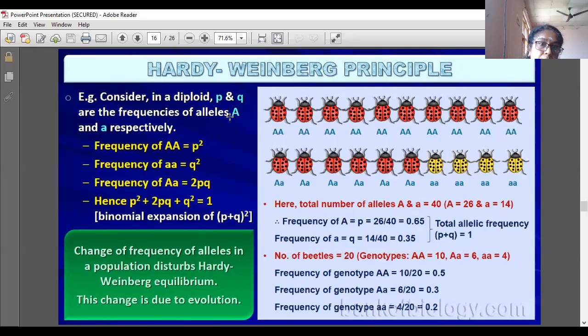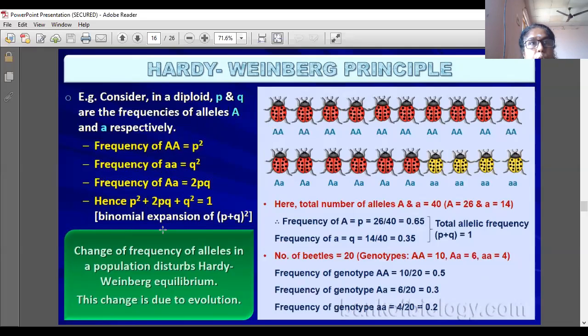This is explained by the Hardy-Weinberg principle. It is a very important question only. This question was asked in the current year also. For example, in a diploid organism, p and q are the frequencies of alleles capital A and small a. Frequency of AA is p square, frequency of aa is q square, frequency of Aa is 2pq. So p square plus 2pq plus q square is equal to 1 only.